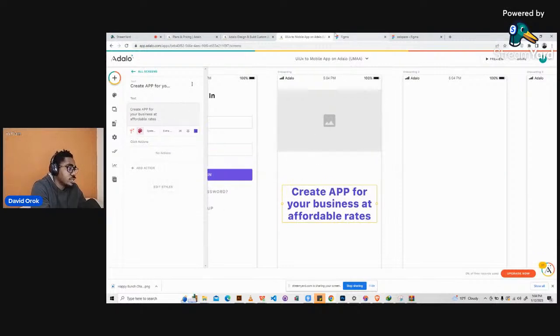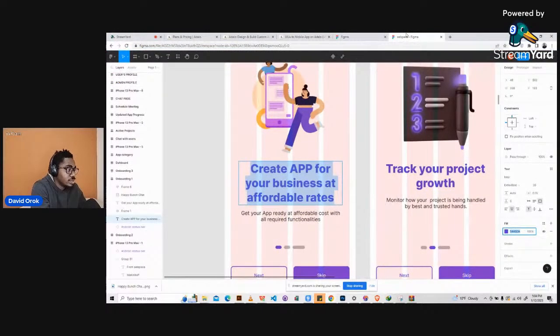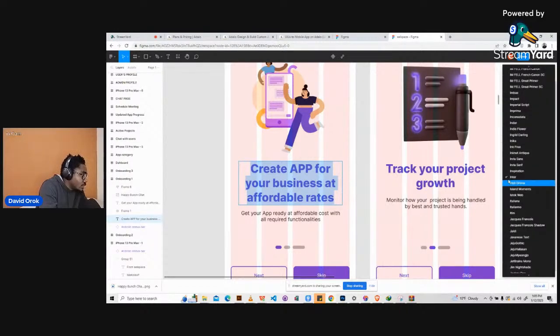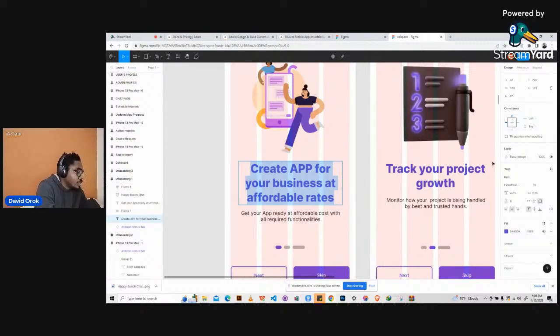So the only thing we can't adjust right now is the font type, right? What is the font type? Okay, so it's not really here. Okay, yeah, it's called Inter, but we can't really change the font here in Adalo on the freemium part. Yeah, freemium. But you can do that in the premium. So we will just leave the font type like that. Or style, font type, font style.